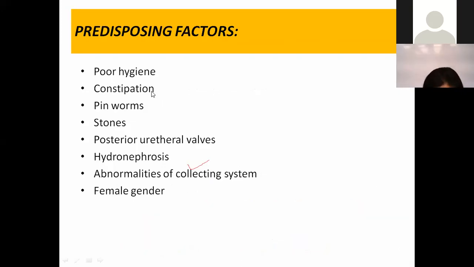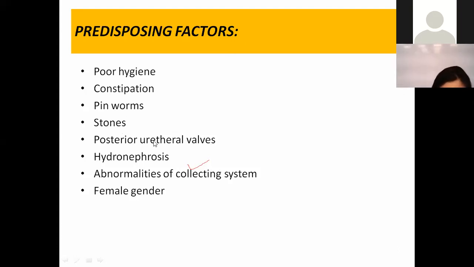Similarly, constipation is another cause which can increase the incidence of urinary tract infection. Similarly, presence of some foreign body in the form of stones, which are formed in the kidneys and come down into the ureter and the bladder. Then posterior urethral valve is another anatomical structural issue which causes stagnant urine.